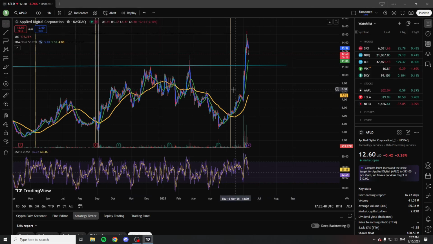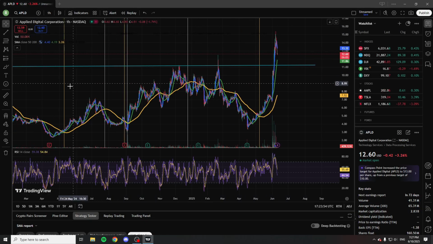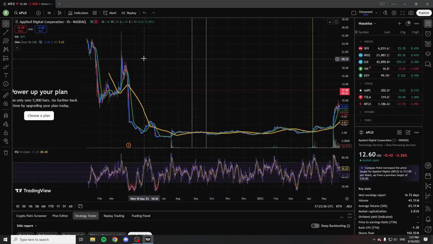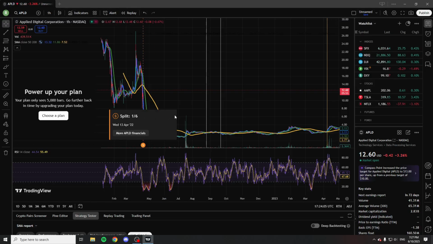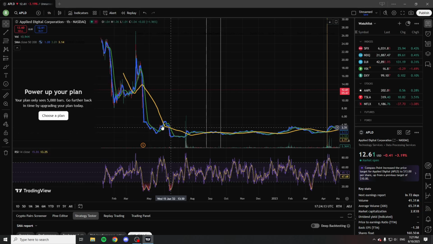Now, if we take a look at the stock, as you can see, currently we are trading quite high up. We were all the way up here in 15, but that is not the peak. We have to go all the way back here. As you can see, previously we have traded quite a lot higher, all the way up here in 25, but you have to know they did back in 2022 make a reverse stock split. If you had 6 stocks, you would then get one, which is quite bad to see because this rarely happens. And if it happens, it is usually because they don't have enough organization. The stock price isn't high enough to stay on the Nasdaq, so that is most likely why they did that.